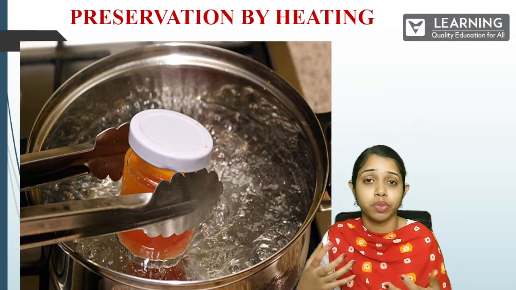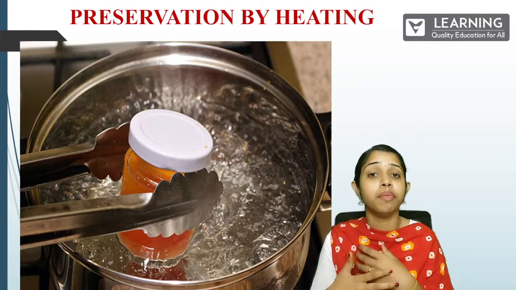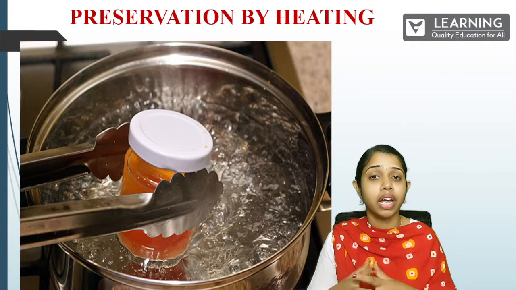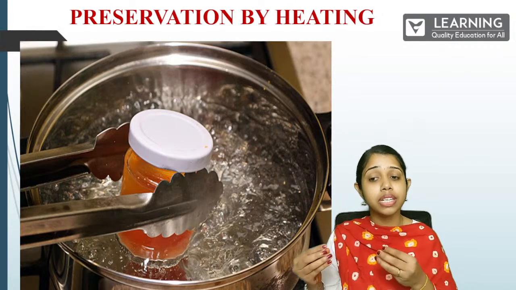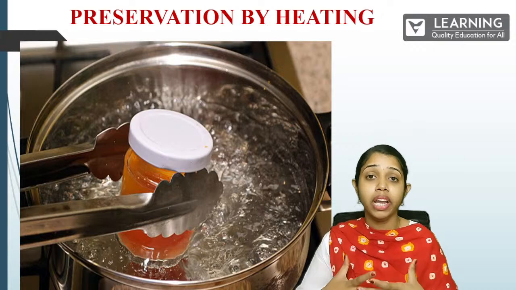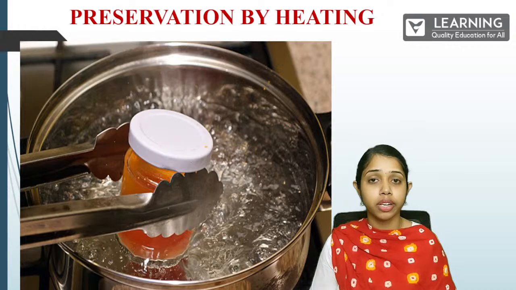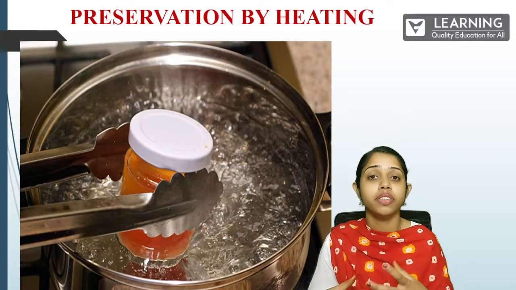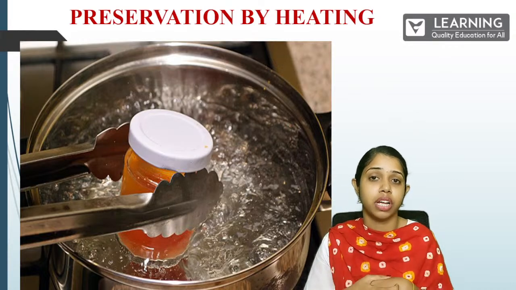They heat the food items, so that whenever the food items have been heated, the microorganisms will not grow in them. Whatever is already there, that particular heat will kill the microorganisms. That is how this heat treatment or boiling would help us to preserve all the food contents. Yes, here as you all can see, they are boiling water. In that they are going to keep some food item, so that whatever microorganisms are there in that, like a kind of sterilization that they are doing.